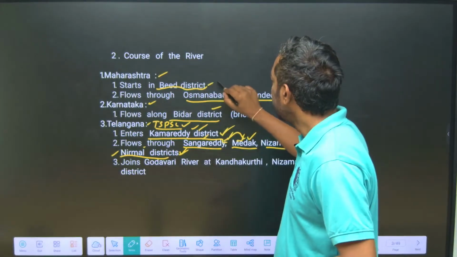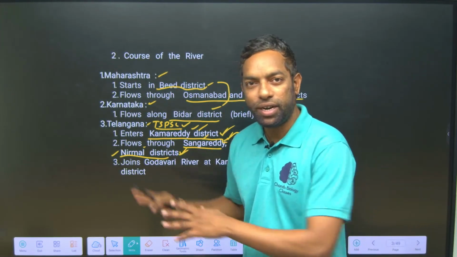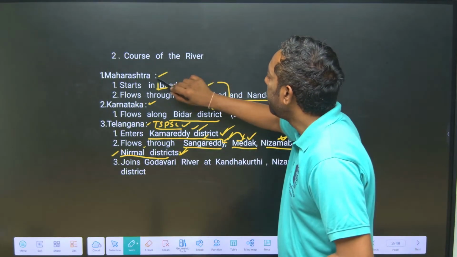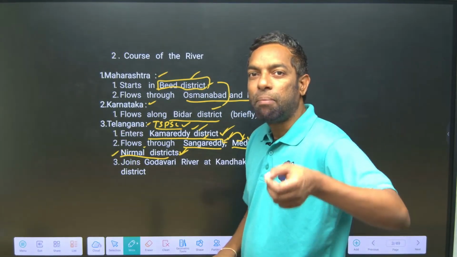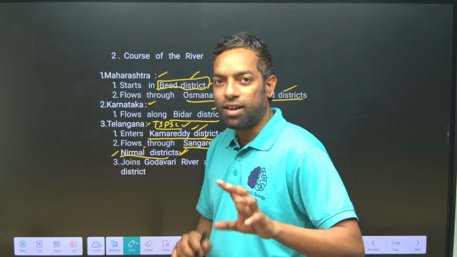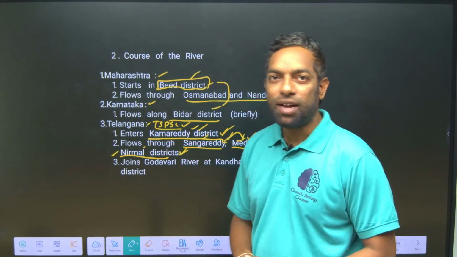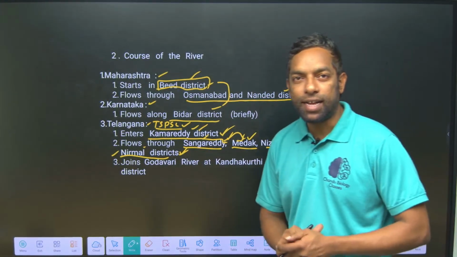There is no need to remember the districts in Karnataka and Maharashtra. If you want to remember, Beed is the district where it originates from the Balaghat range. The series of hill areas are located in the Beed district of Maharashtra. I hope you understand this.